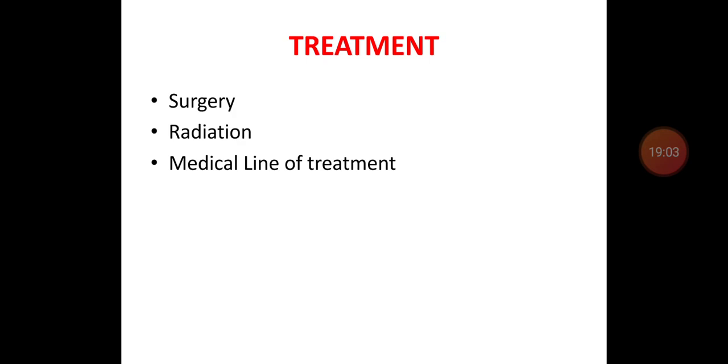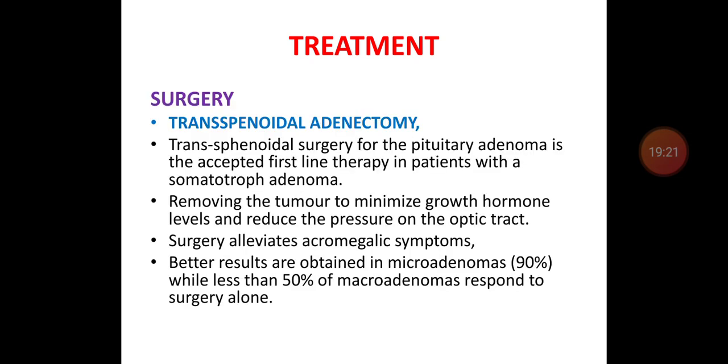So coming to the treatment, there are three modalities of treatment in acromegaly: surgical treatment, radiotherapy, and medical treatment. Surgical treatment is the first line of treatment, that is transsphenoidal adenectomy.